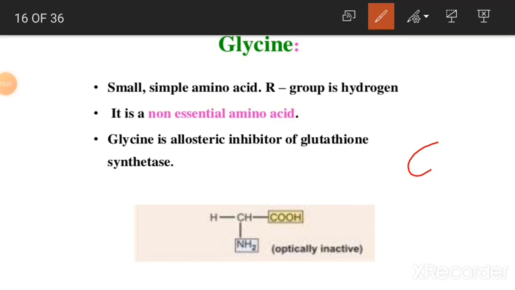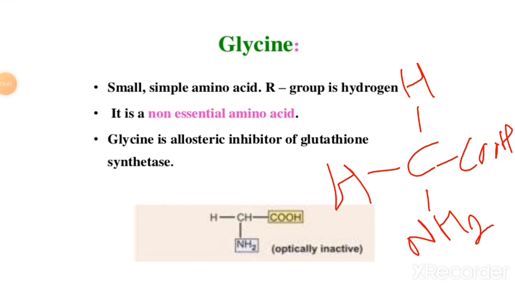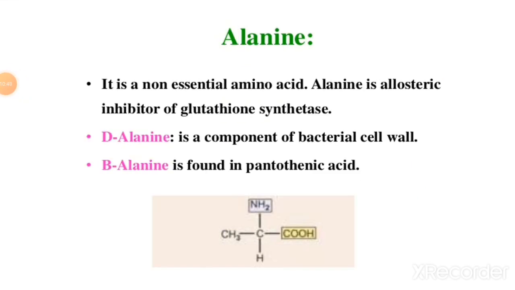There is a carbon, then COOH group, then NH2. Here is one hydrogen and a second hydrogen as a functional group. Okay, next simple amino acid, alanine.